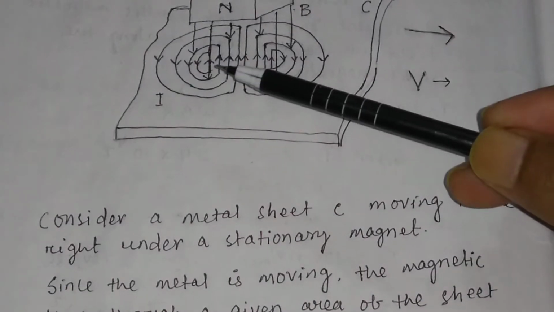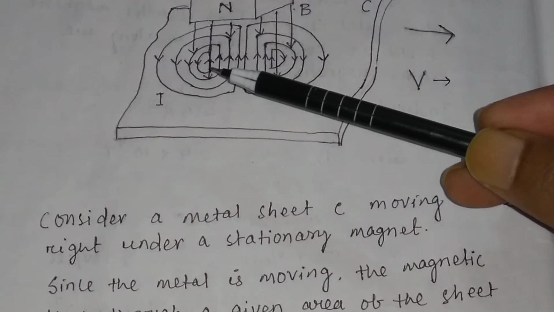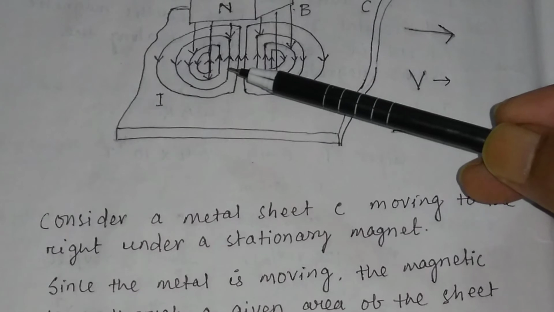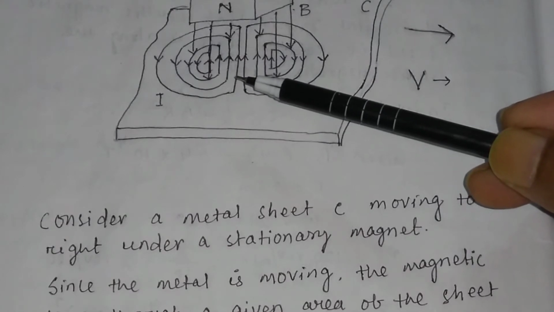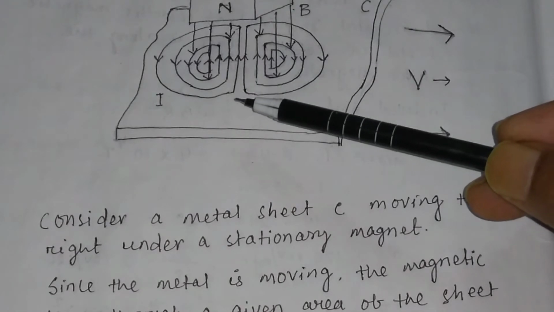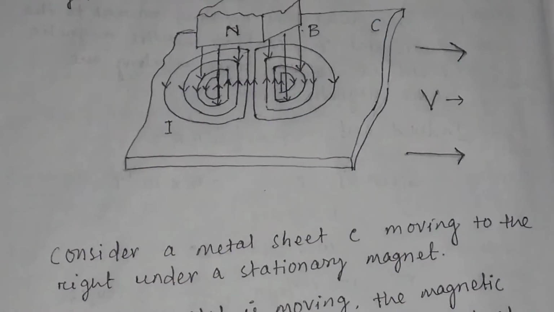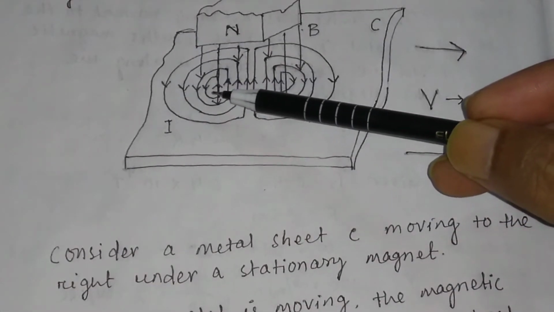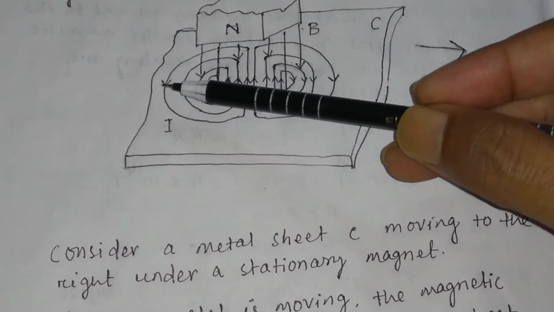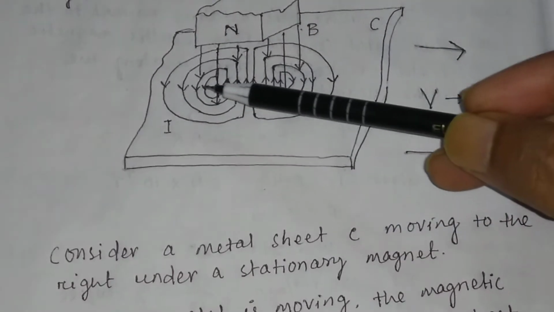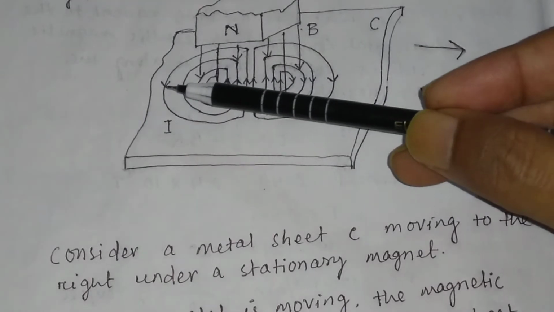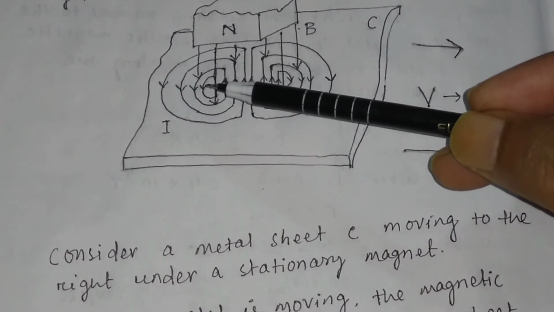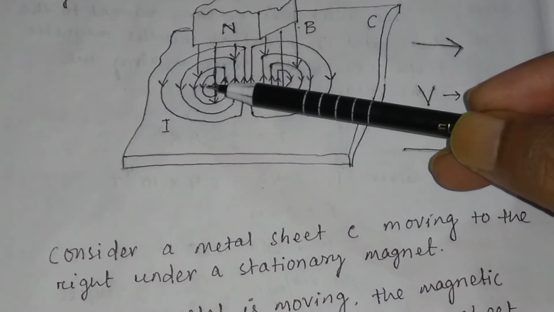If you consider the point here on the metal sheet, then the magnetic field through this point will increase as it gets nearer the magnet. The sheet is coming from this side to this side. So as this point comes nearer the magnet, the magnetic flux linked with this point will increase.